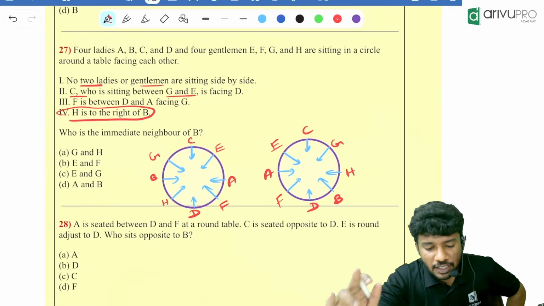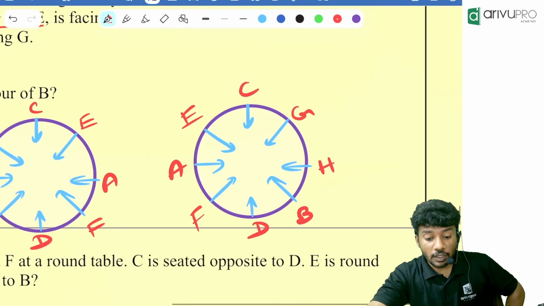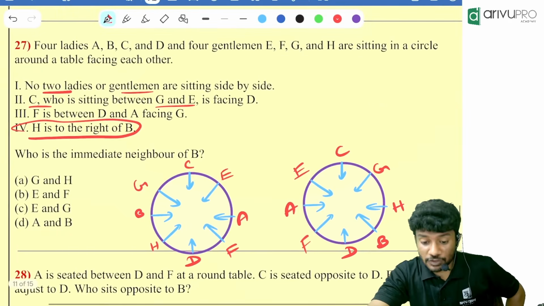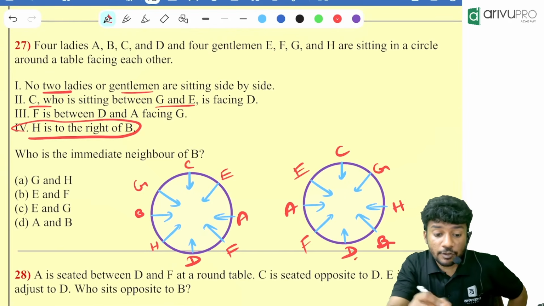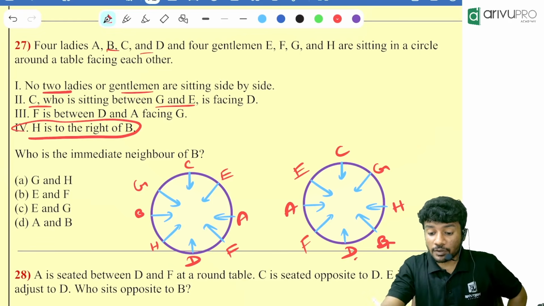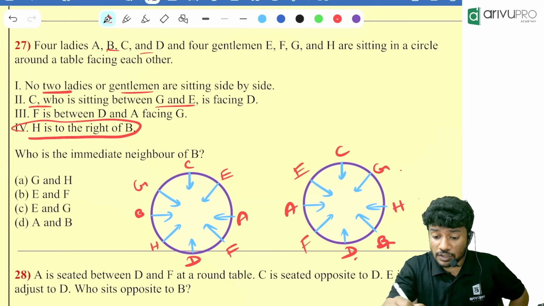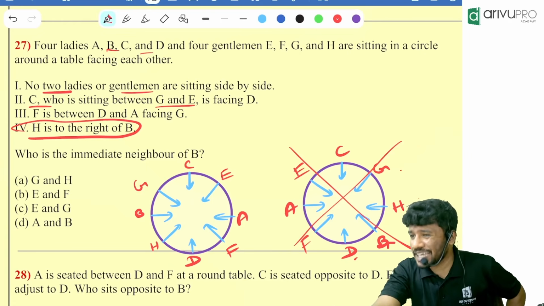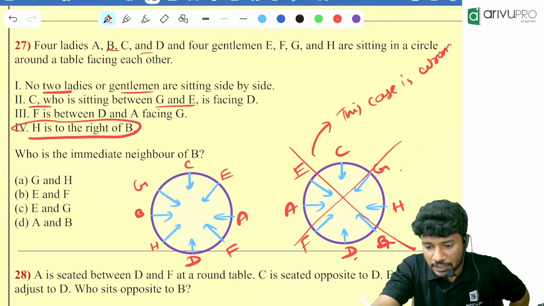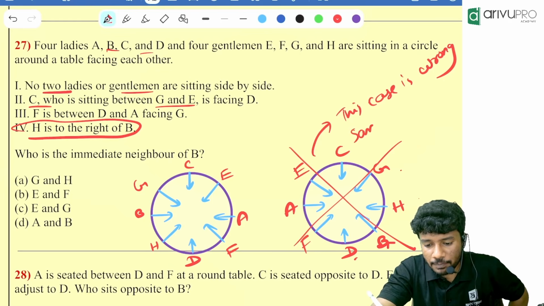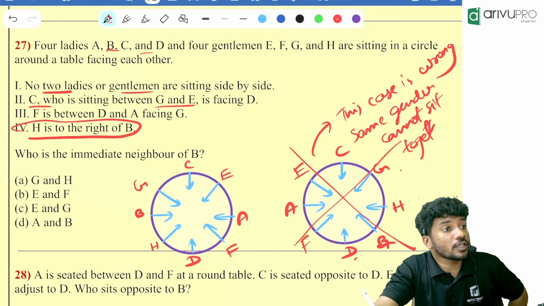Now you tell me which is the correct case. Why is the second wrong? Yeah, same gender cannot sit together. You look here, D and B are sitting together. D and B are what? Ladies. They cannot sit together. G and H are sitting together. They cannot sit together. That means our second case is wrong. Why is the second case wrong? Because same gender cannot sit together as per the question.